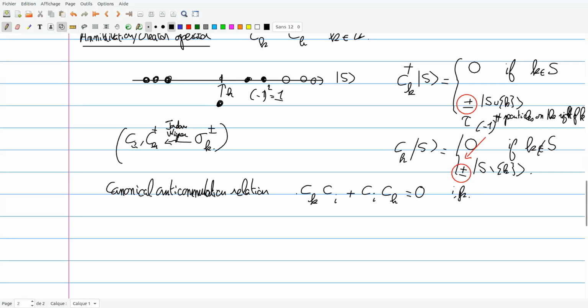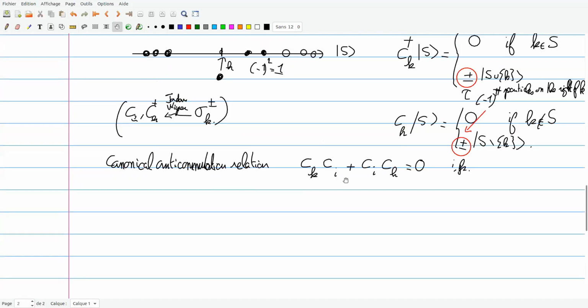You can check this relation from the definition I gave you. It's an exercise. Basically you check this relation on every state. You check that it's the same if you add first a particle at position K and another one at position I, in the other order, except for the sign, which will be changed between the two cases.